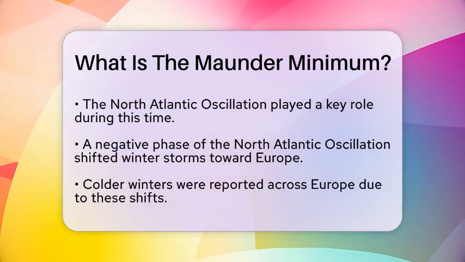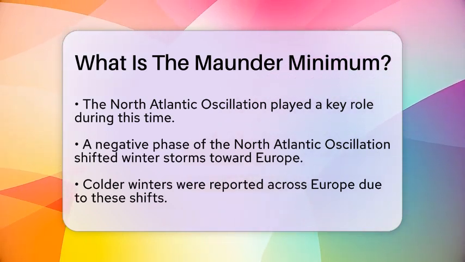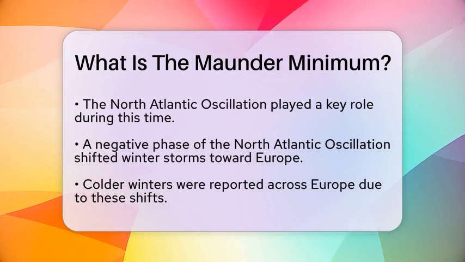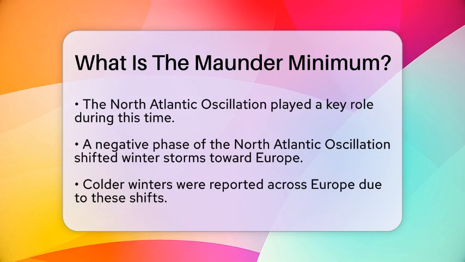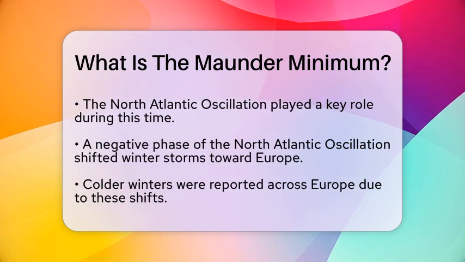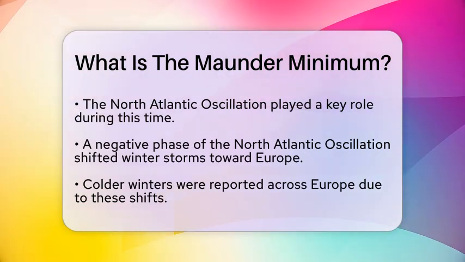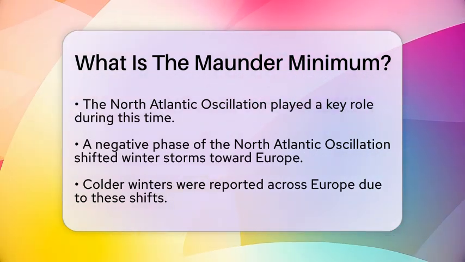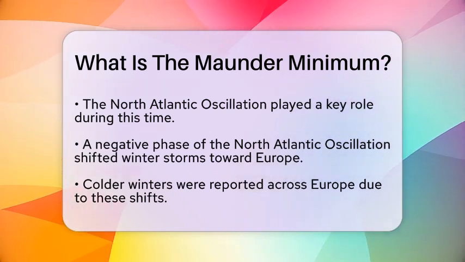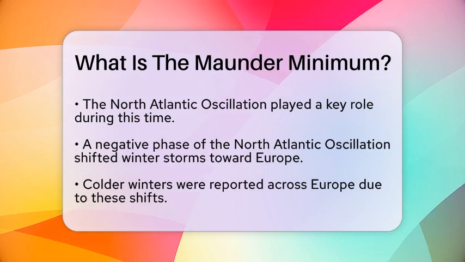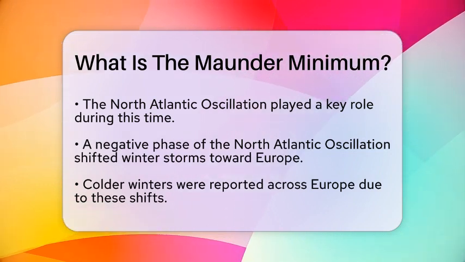These changes in atmospheric circulation also influenced the polar regions. Variations in temperature and precipitation patterns were observed. For example, the polar regions experienced shifts in their climate, which could affect ice cover and ecosystems. The cooler temperatures during this time meant that the polar ice caps were likely more extensive than they are today.